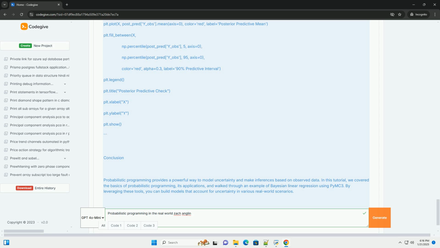Conclusion. Probabilistic programming provides a powerful way to model uncertainty and make inferences based on observed data. In this tutorial, we covered the basics of probabilistic programming, its applications, and walked through an example of Bayesian linear regression using PyMC3. By leveraging these tools, you can build models that account for uncertainty in various real-world scenarios. Feel free to explore the PyMC3 documentation for more advanced features and techniques.